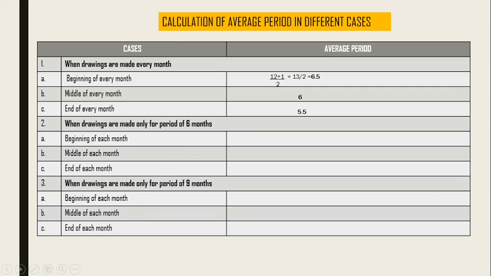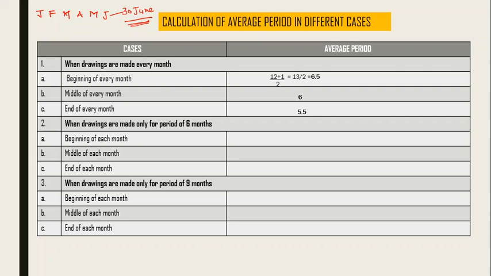Okay, now coming to this, when the drawings are made only for a period of 6 months, the only difference here is again the same beginning, middle, end. You have to take the beginning date, middle date, and end date. The only difference is now we are going to take only 6 months, that is Jan, Feb, March, April, May, and June. So the last date will be 30th of June. That is the important thing you have to understand. You have to compare the two dates with this. Which two dates am I talking about? The first drawing and the last drawing.